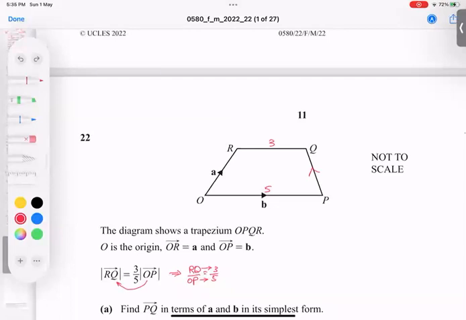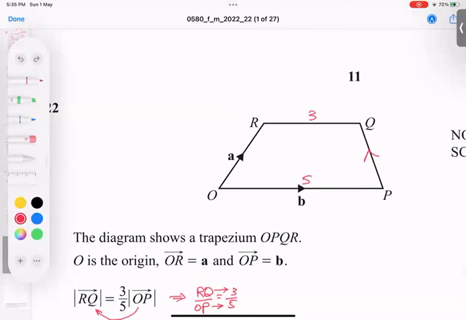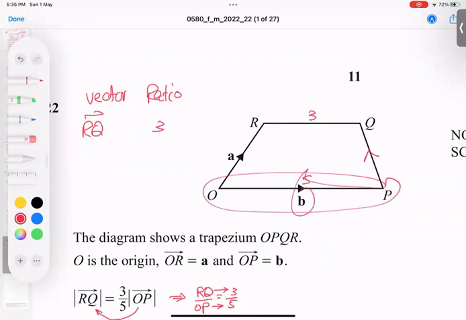So I will write the vector ratio technique. Which vector am I looking for? RQ vector. It's called the vector and ratio technique. RQ vector ratio is 3, and the OP vector is 5. Or OP vector, you can say b only, no problem at all, is 5 ratio.